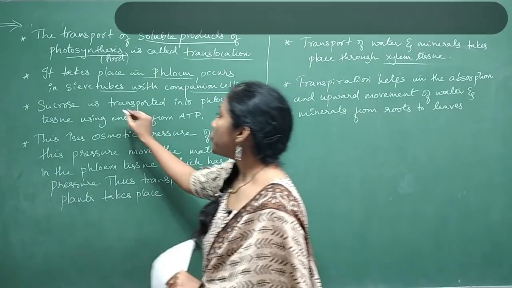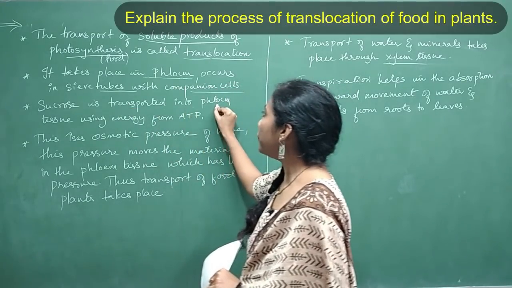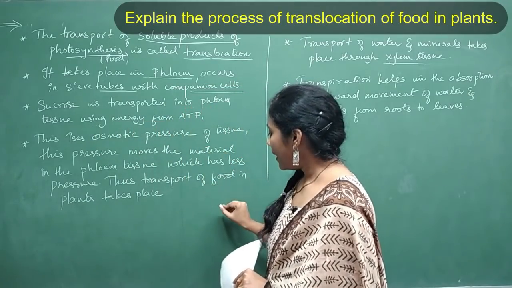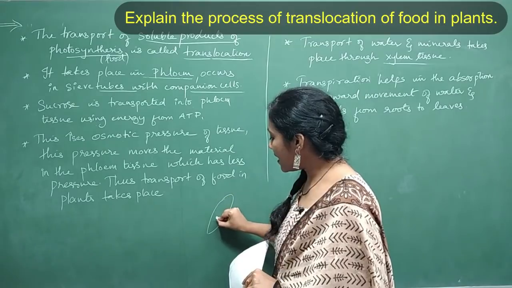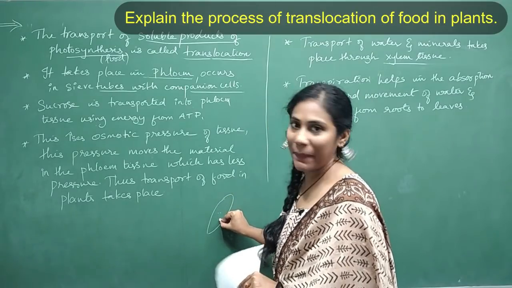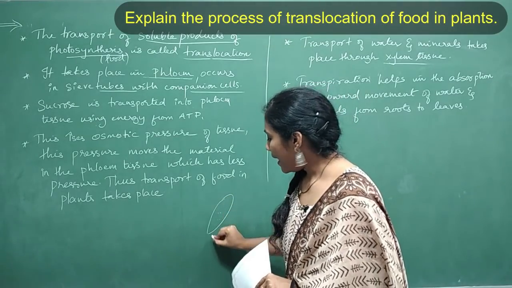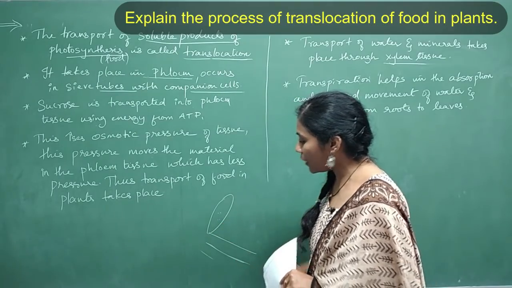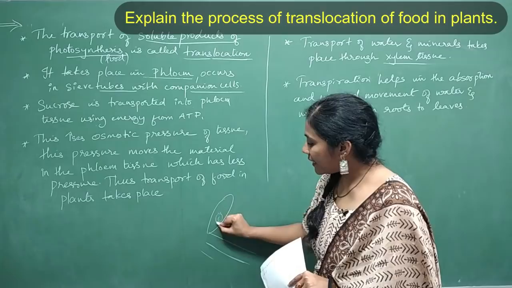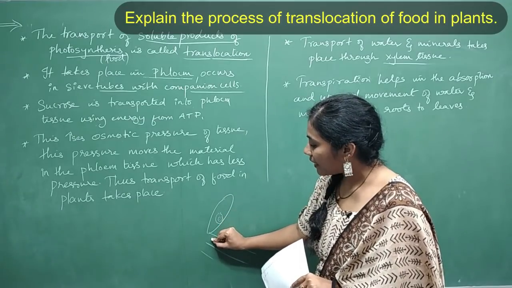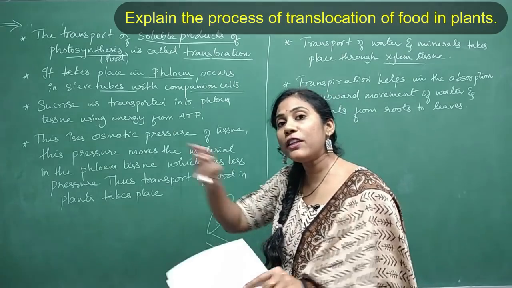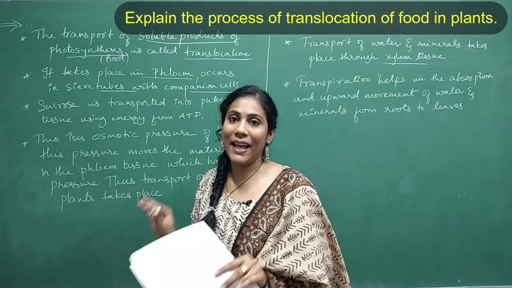So next, sucrose is transported into phloem tissue using energy from ATP. Say in case of leaves, this sucrose is formed by the process of photosynthesis. And every part of the plant body is connected to phloem tissue. So how will this food get transported into the phloem tissue? Through phloem tissue only, the food will go to various parts of the plant body.